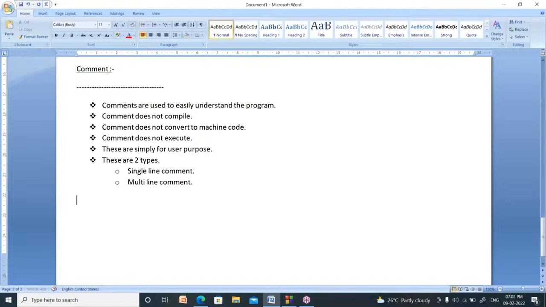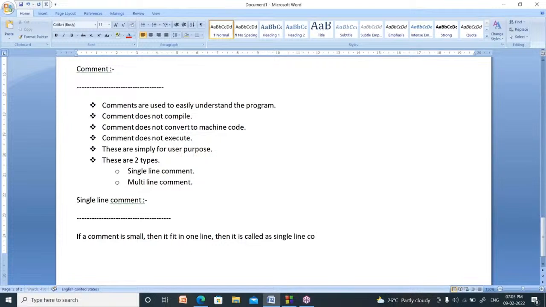Now, what is the meaning of single line comment? If a comment is so small that it fits in one line, then it is called a single line comment. That's it.